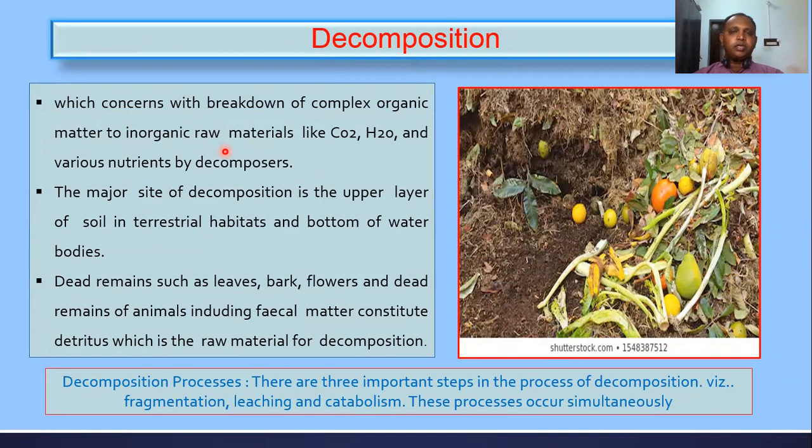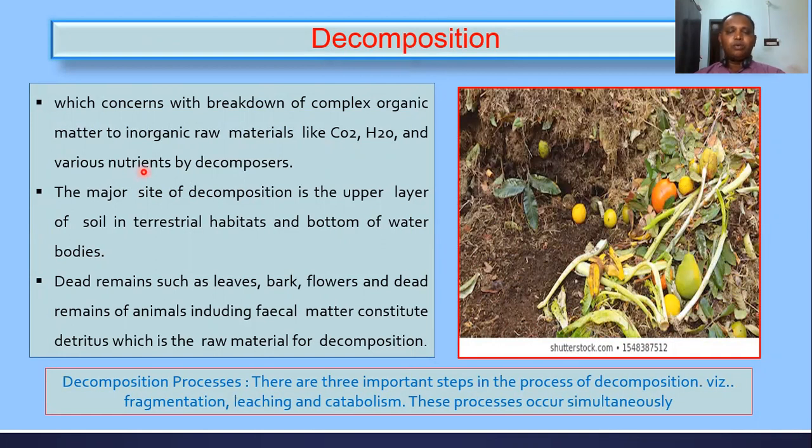The body is mainly composed of organic compounds, and inorganic compounds are also present. Decomposition means the breakdown of complex organic matter into simple organic matter, and further into inorganic raw materials like CO2, water, and other inorganic nutrients.